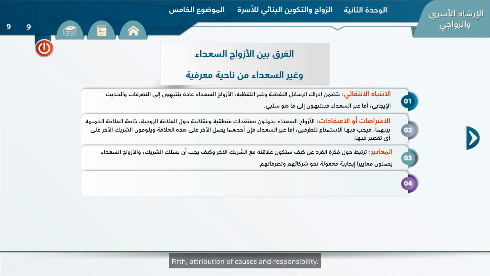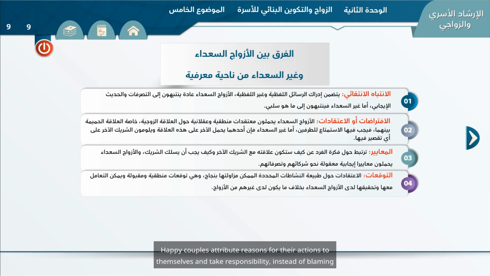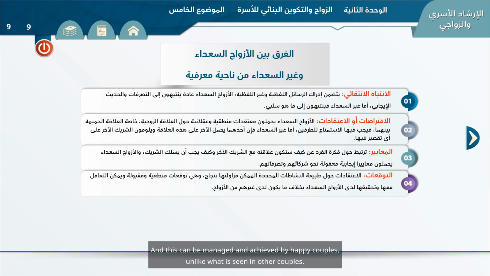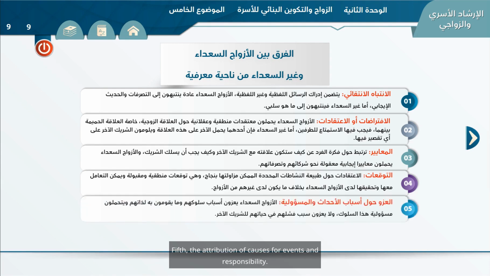Fifth, attribution of causes and responsibility. Happy couples attribute the reasons for their behaviors and actions to themselves and take responsibility for those actions, instead of blaming their partners for failures in their lives. And this can be managed and achieved by happy couples, unlike what is seen in other couples.